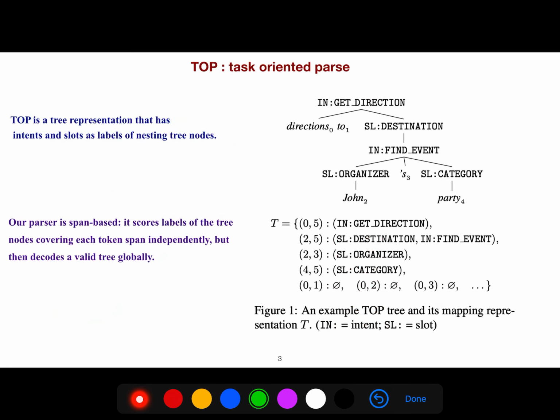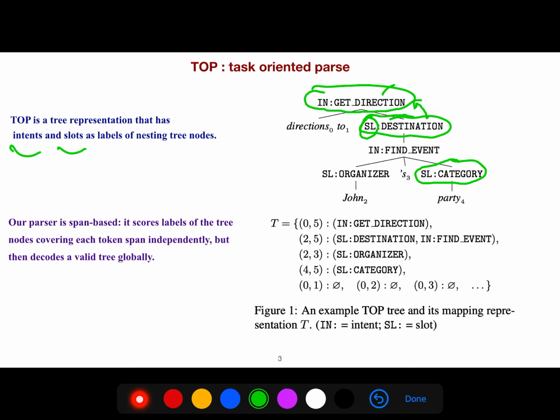resolve this problem. The task-oriented parse, so TOP stands for task-oriented parse, is a very restricted task. When we say task-oriented, even the categories that we choose are very restricted to a kind of dialogue that can be set. First, as I said, TOP is a tree representation. So it has intents and slots. What is your intention? For example, getting direction. What are your slots? For example, slot destination is just a slot for the intention, get direction, and so on.